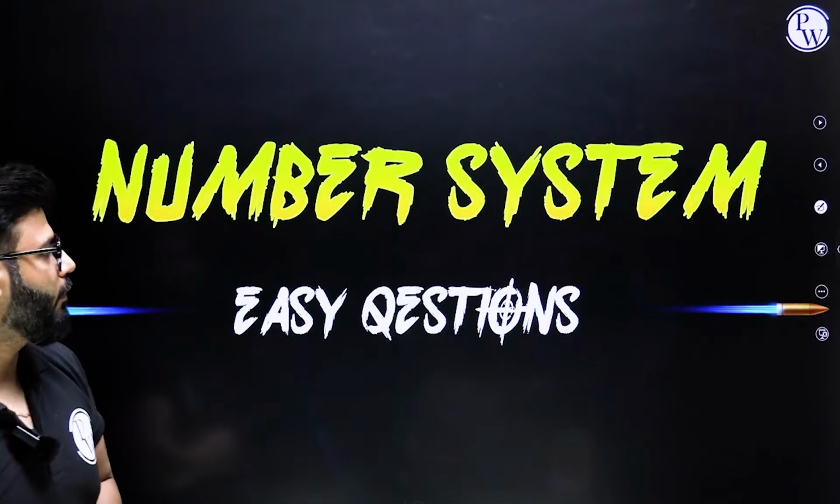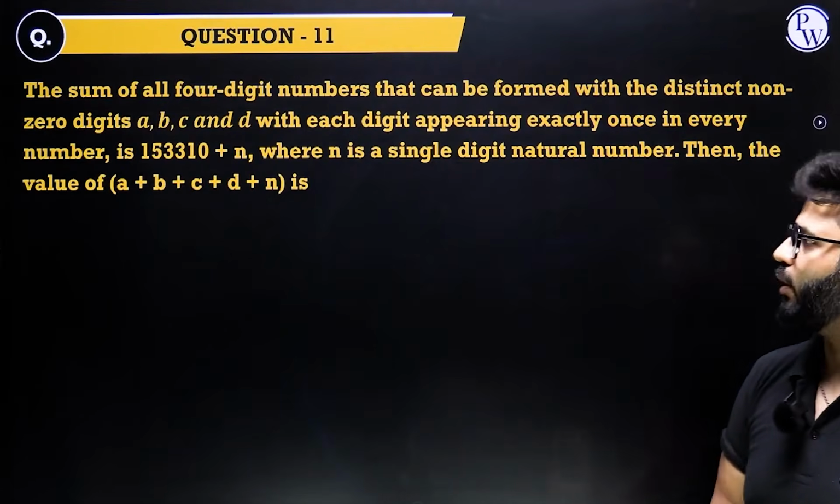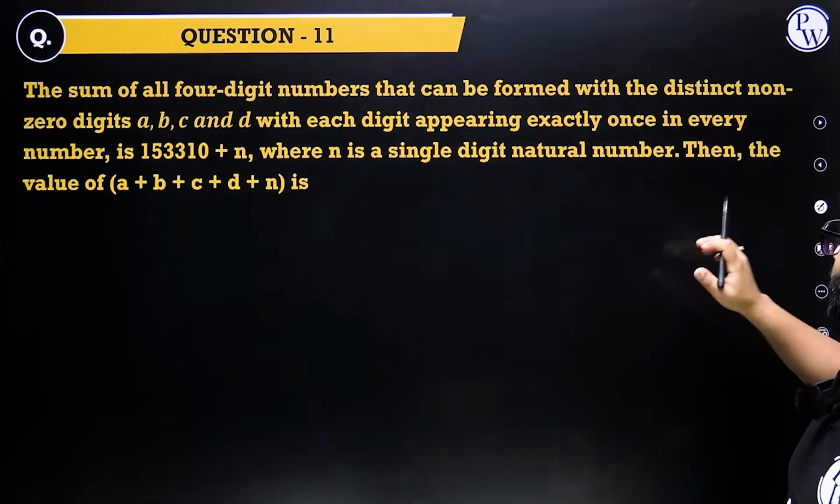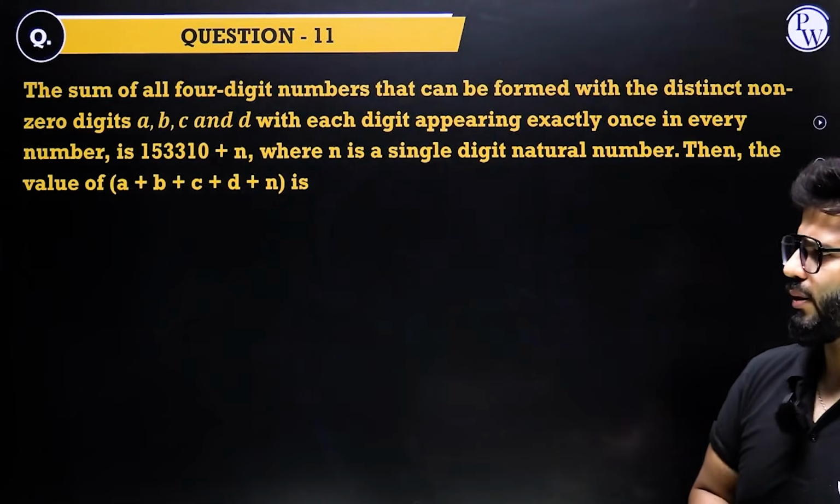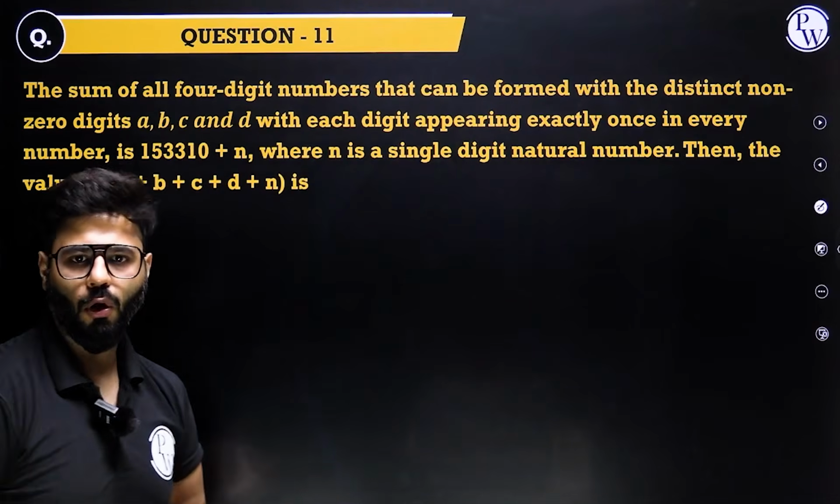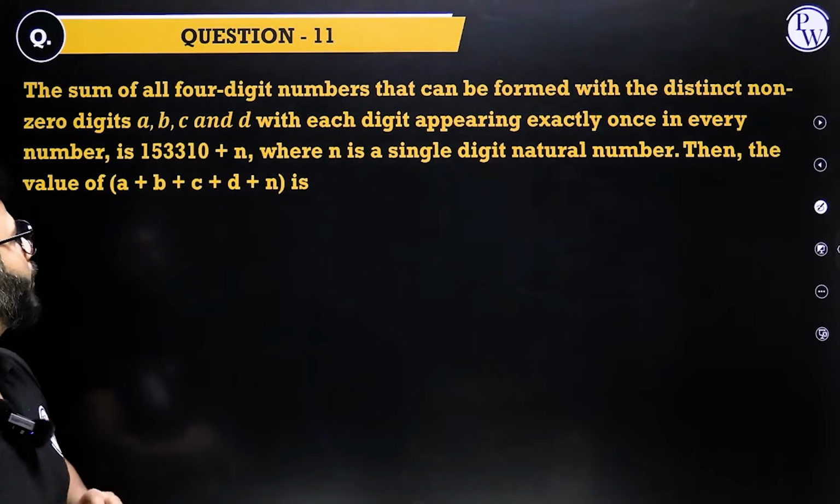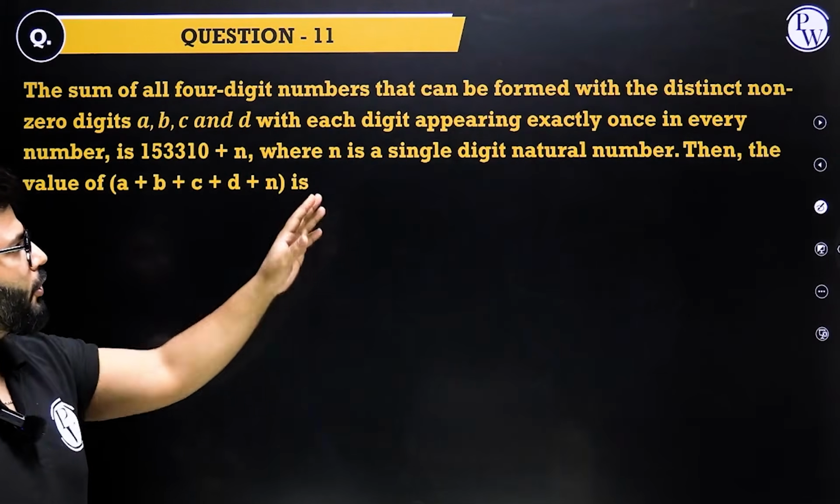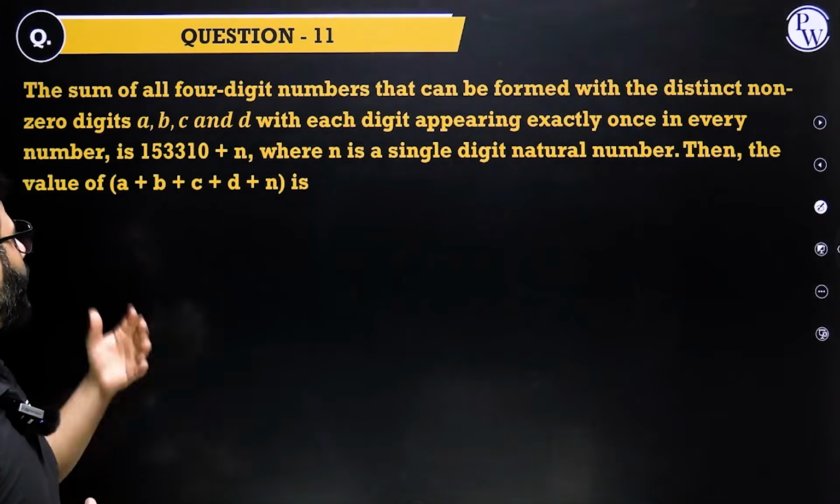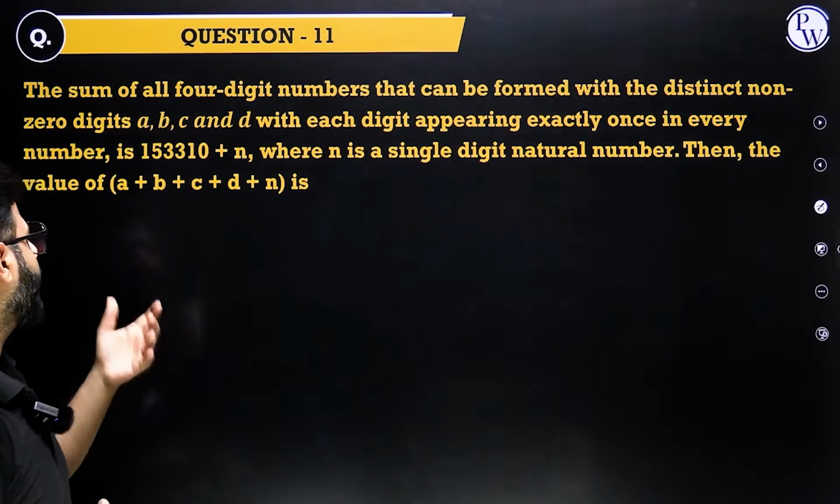Let's jump to the final difficult question. Number system looks very scary, but is eventually very simple if you know one little thing which is generally taught in the classes. Says the sum of all 4-digit numbers that can be formed with distinct non-zero digits A, B, C and D, with each digit appearing exactly once in every number is 153310 plus n, where n is a single digit natural number, then this is.